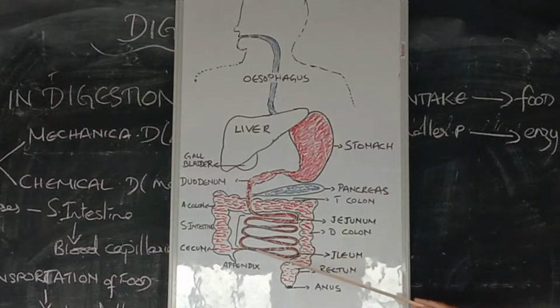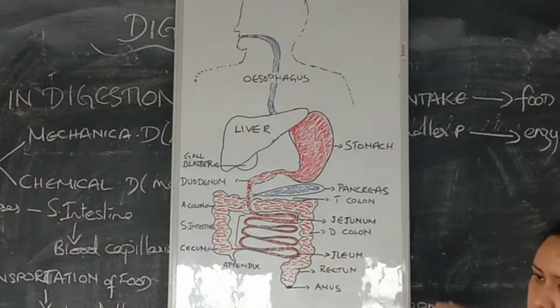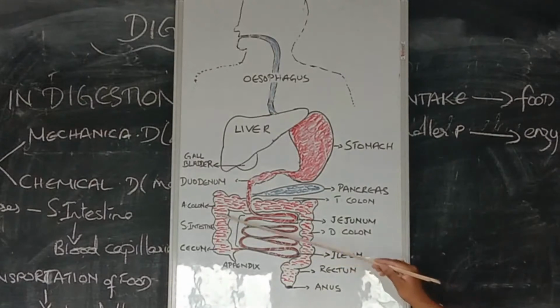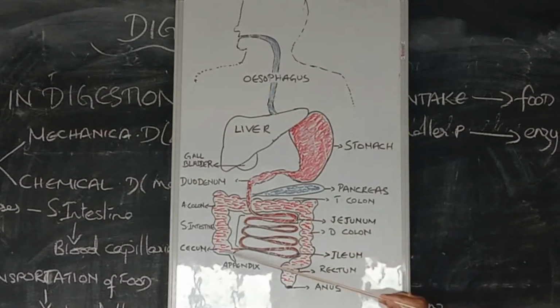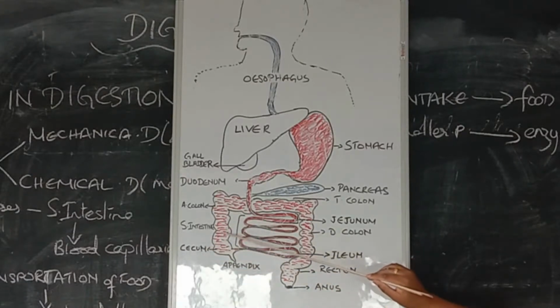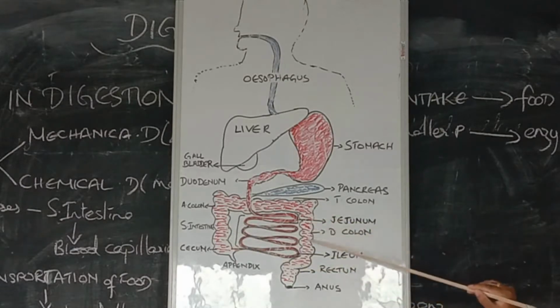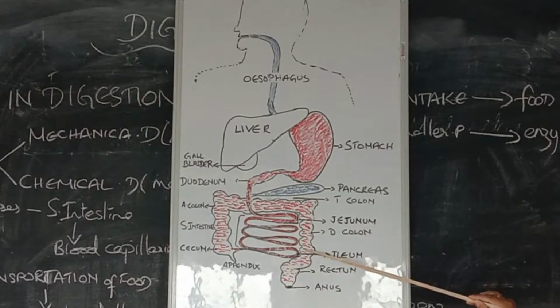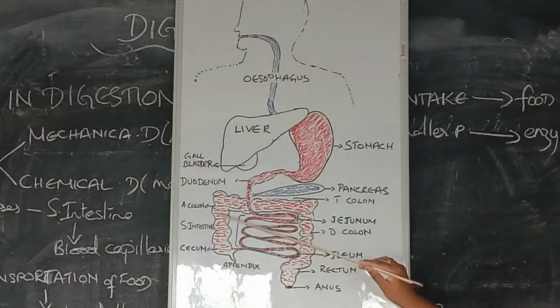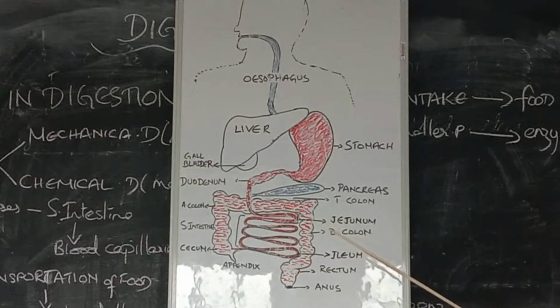Yes or no? So then after that, it enters the large intestine. You can see this one is the large intestine. The first part of the large intestine is known as the cecum. The starting point is the cecum. Then comes the colon, all of this is the colon of the large intestine. Then this portion is the rectum. So the large intestine is also divided into three parts: cecum, colon, and rectum.